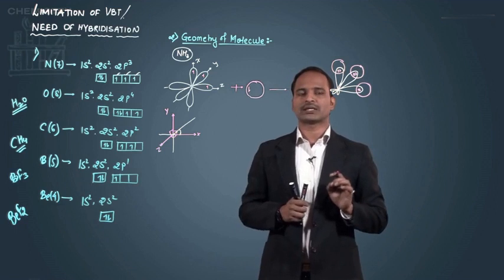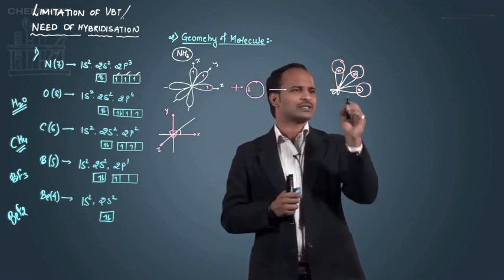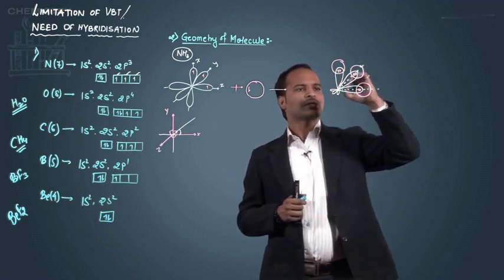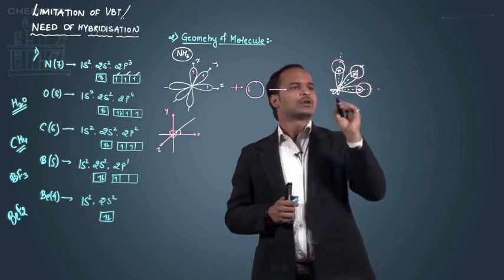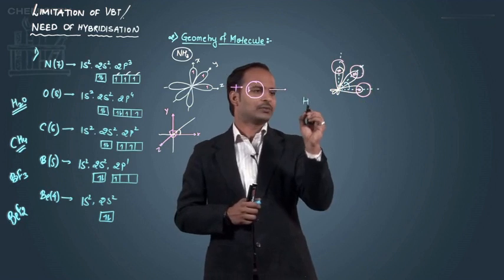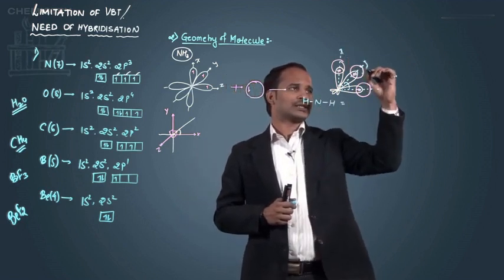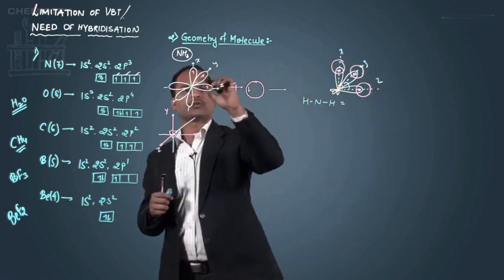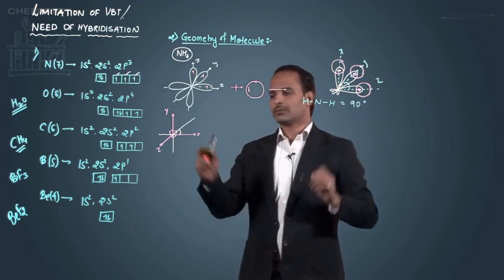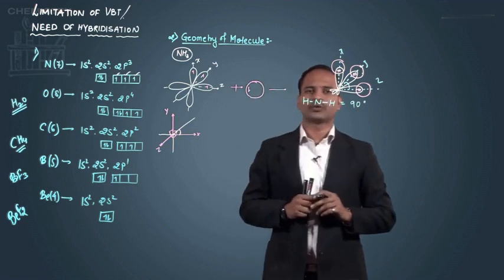But the question arises, is it correct? Let's look at the angle between the axes. This is the axis of this angle, this is the axis of this angle, this is the axis of this angle. So here the angle between these two, this is H and H. Here I can say the angle between hydrogen, nitrogen and hydrogen is going to be, since it is the x-axis, y-axis and z-axis, that means I'm talking about the angle between these two. So as I said, this angle is going to be 90 degree. So according to the valence bond theory, the H and H bond angle in ammonia should be 90 degree.